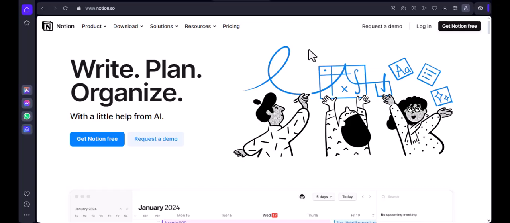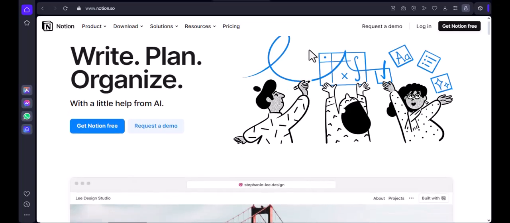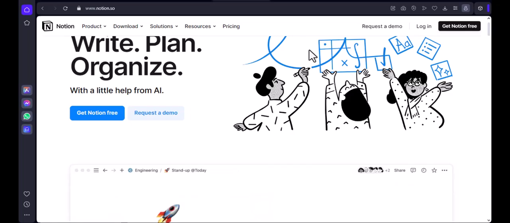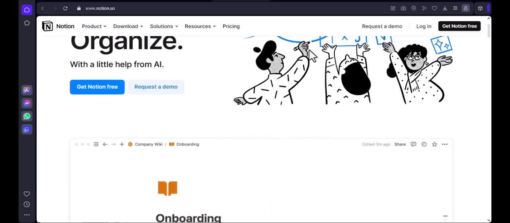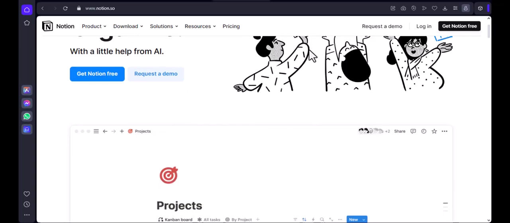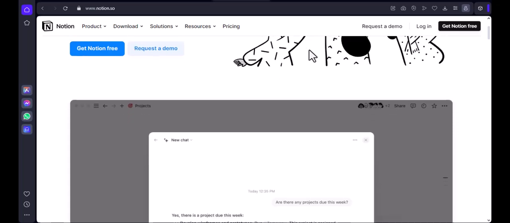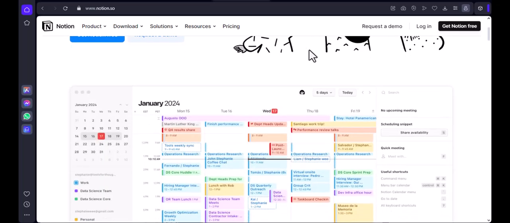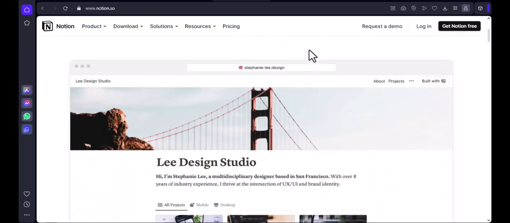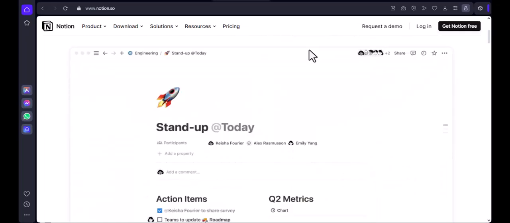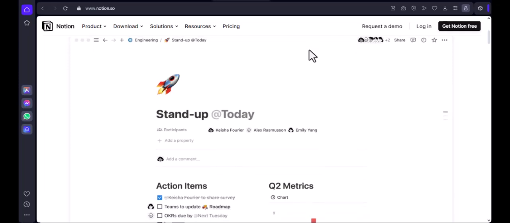Have you ever sat down to create content and realized you have ideas everywhere but no clear plan for what comes next? That was exactly my situation before I started using Notion properly. I wasn't short of ideas. I was short of structure. I had notes on my phone, random Google Docs, unfinished drafts, and half-baked video concepts that never made it to publishing. Planning felt stressful, and consistency was almost impossible.